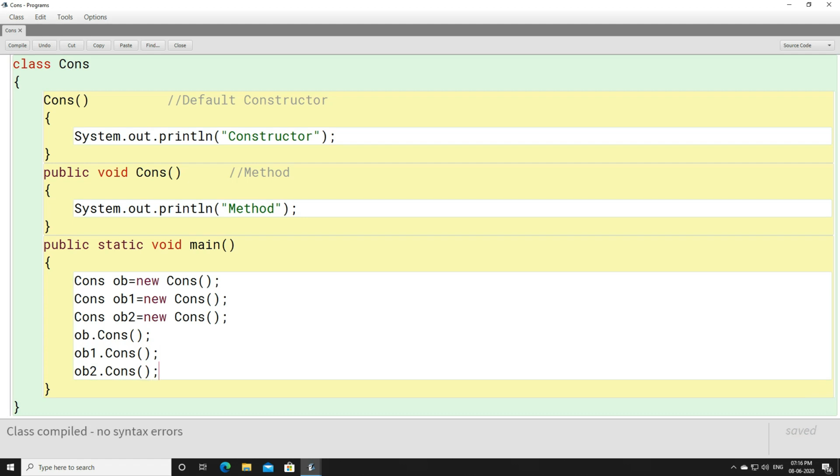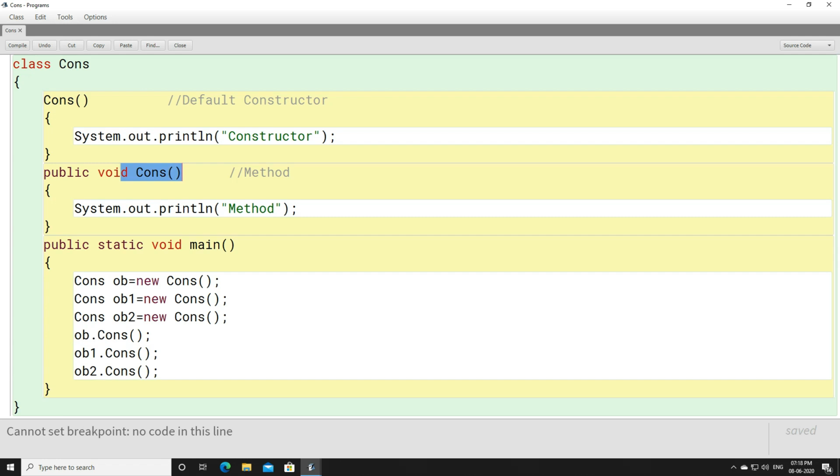We compiled this program. Okay, the program is compiled. That means it does not contain any error. Now let me tell you manually how these things are going to execute. When you execute the main method, you get inside the main method, 3 objects will be created here. So automatically three times the constructor will be called or invoked. Then you will come back, and when you call the methods 3 times, this method is going to get invoked.